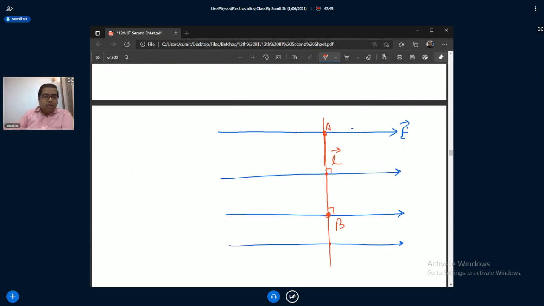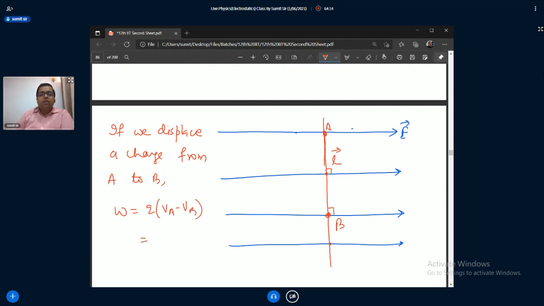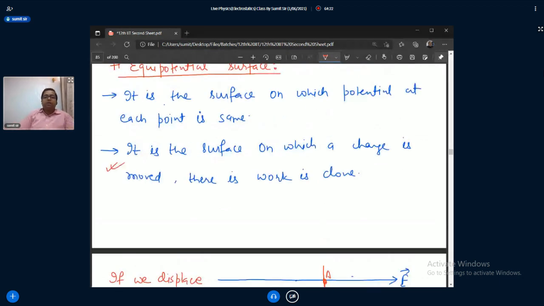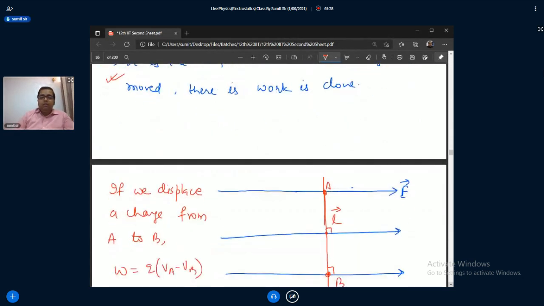So if we displace a charge from A to B, work done is Q into VA minus VB, which is Q into 0 is equal to 0. So the statement above says, if we move charge along equipotential surface, the work done is 0. Are you getting me?